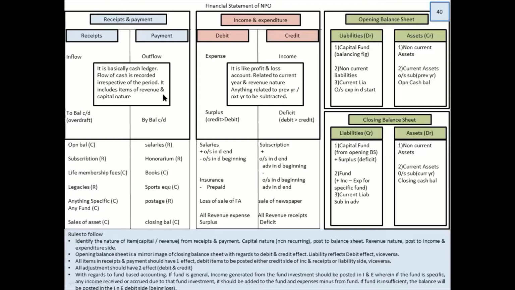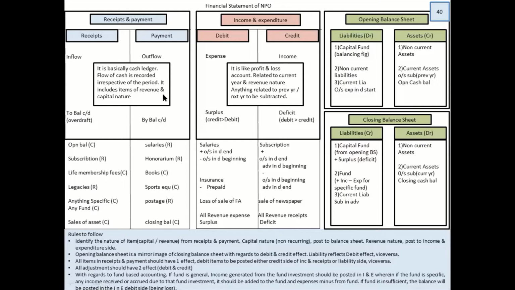Let us look into the PPT slide, which will give you much better idea about the ledgers to be created, balance sheet to be made, and more importantly, what is the source of their income, which we call as subscription. So this is what your non-profit organization ledgers look like.